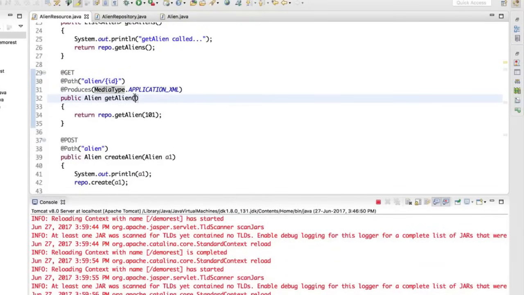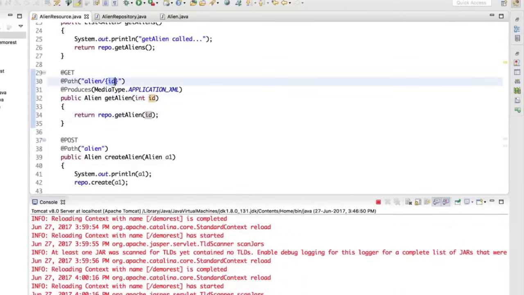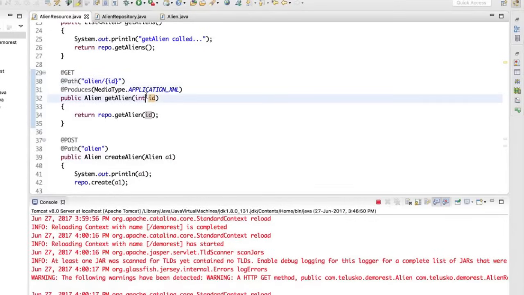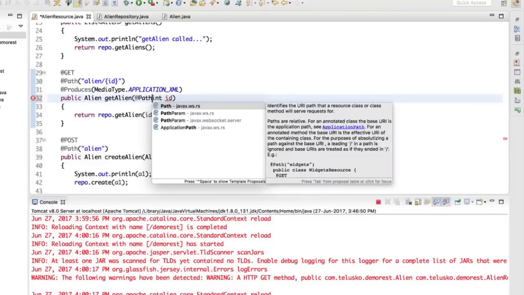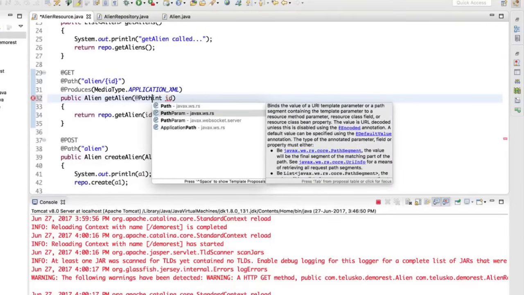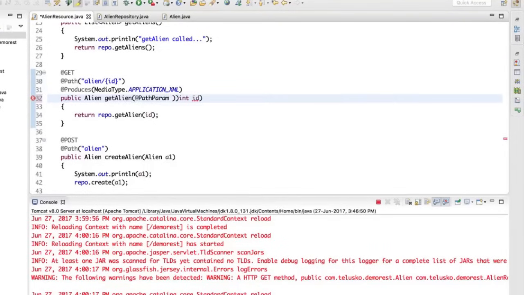But then how to store that value? Because if you want to use that ID here, of course, it should be a Java variable, right? In this case, I will say int id, and here also I will specify id. So whatever data I'm getting here, the same data needs to be assigned to this id. But how can we do that? For that, we have to use one more annotation called @PathParam.